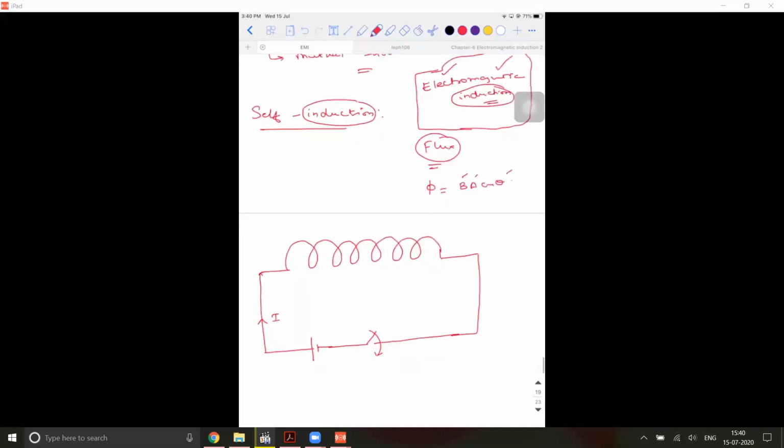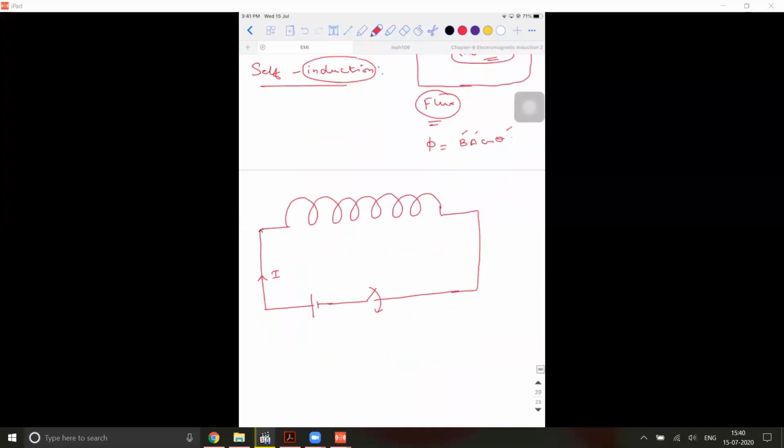So generally what happens is, when the key was open, if I ask you to prepare a table like this, okay, let's say you have the feasibility of visualizing how the current is growing to a particular value. I'll explain what the meaning of growing is.